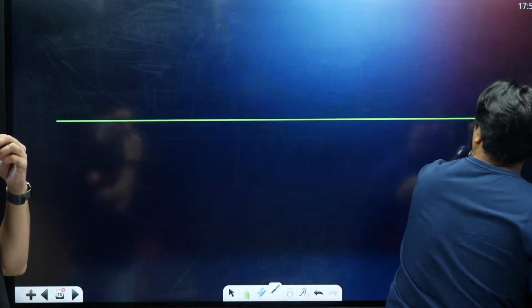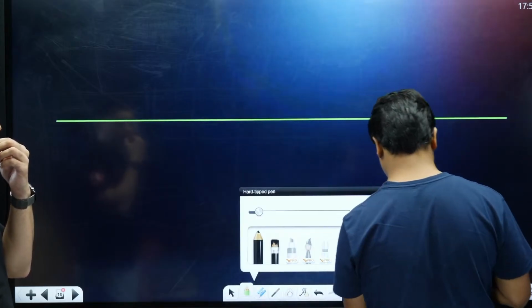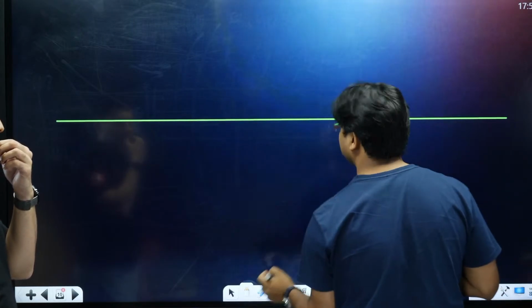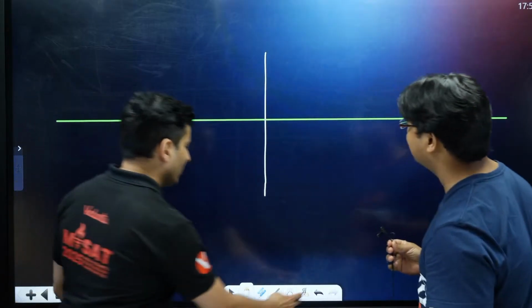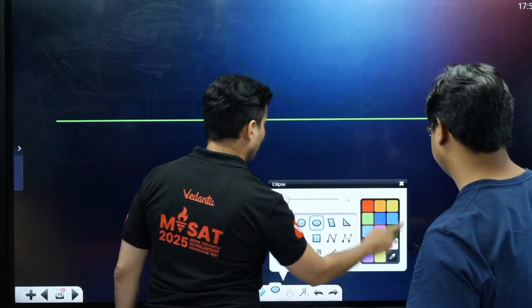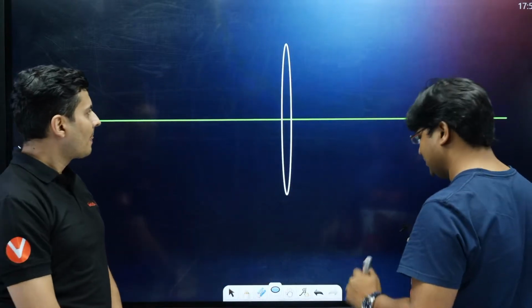This is my optical axis. Okay, and this is my lens. Oh, I thought that the tool would be at play. Okay. This you want to, okay. Want the lens. Okay.